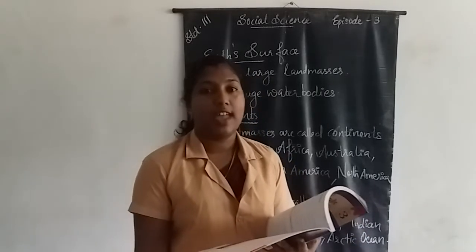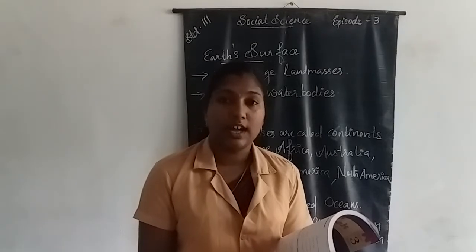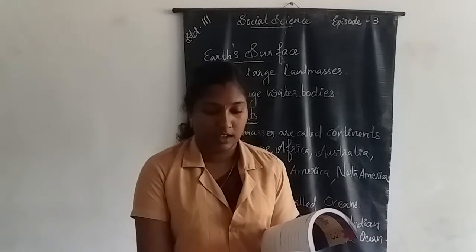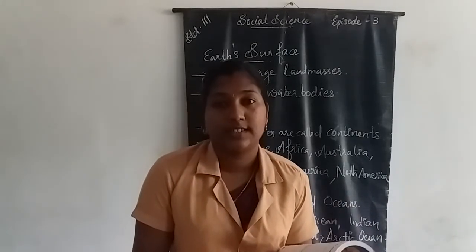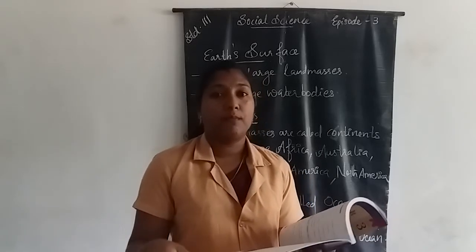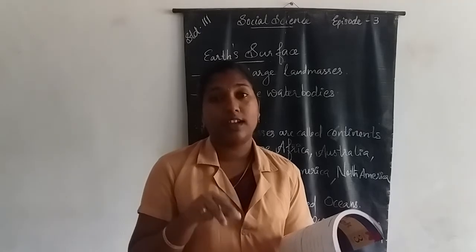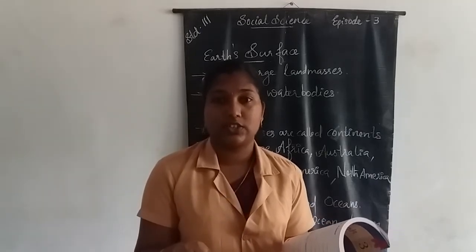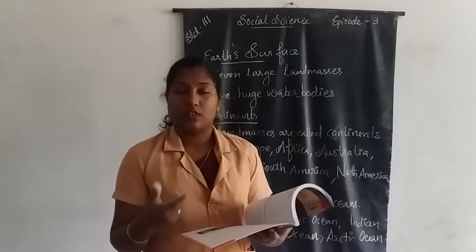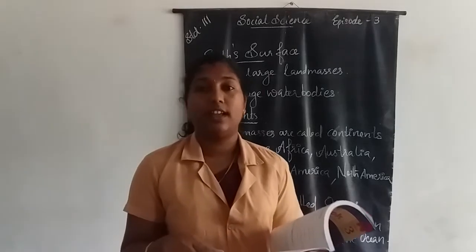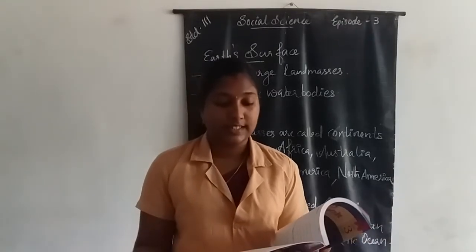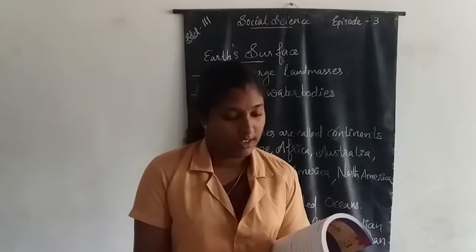The blanket of air around the Earth is called the atmosphere. How is it useful for us? The atmosphere contains gases like nitrogen, oxygen, carbon dioxide, and dust particles, which are useful for us.